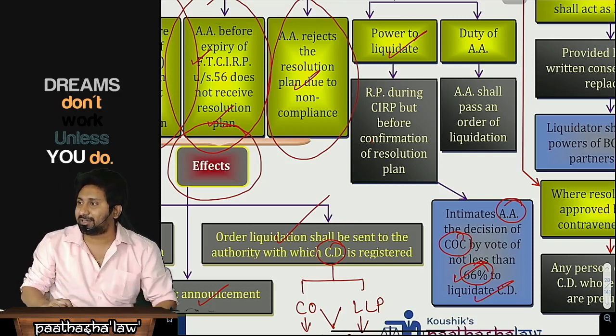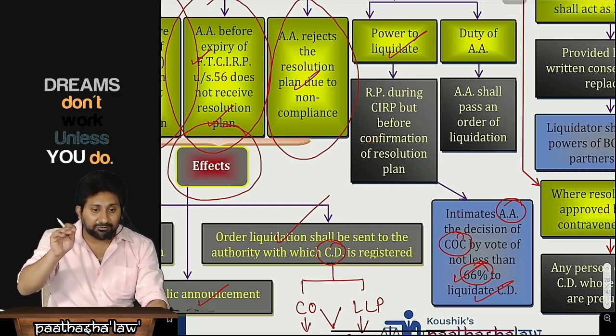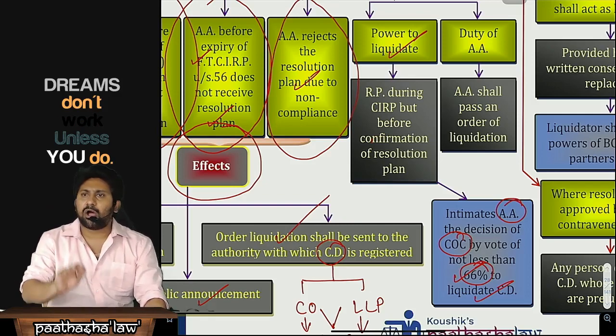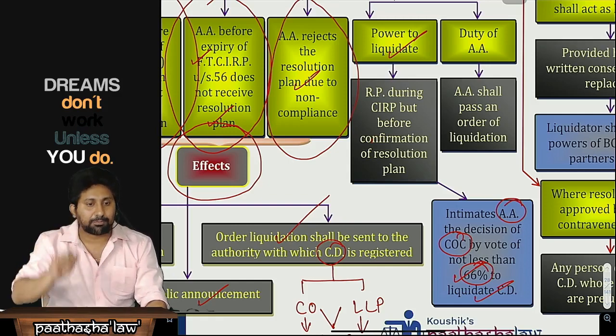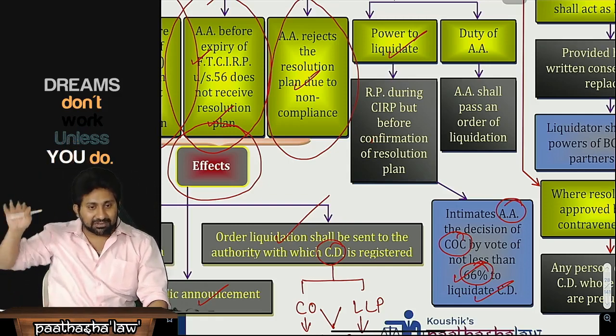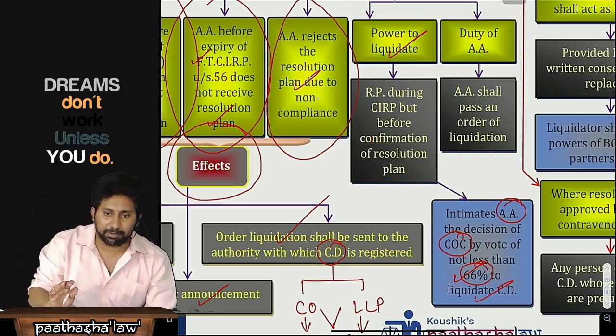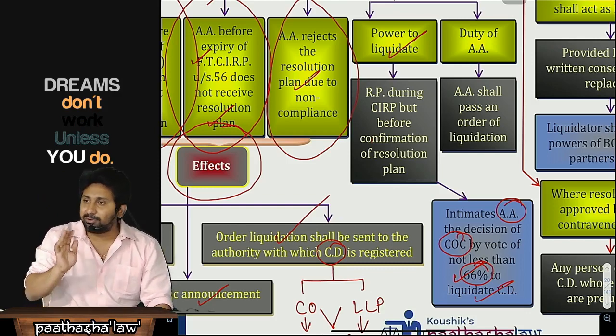Unnecessarily, why will we pay to others? When the company goes into liquidation, a waterfall approach will start. It means all creditors will be given equitable importance. First payment will be made to workmen, and it will continue like that. In a waterfall approach, they will come step by step and make the payment. Okay, so try to understand clearly.